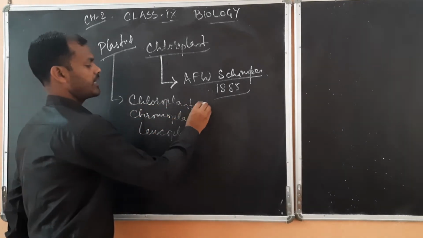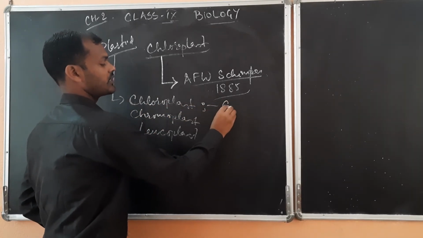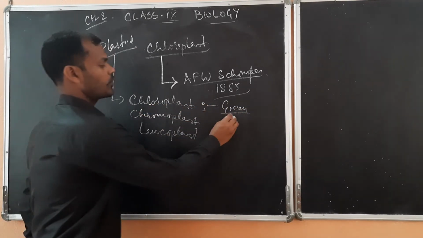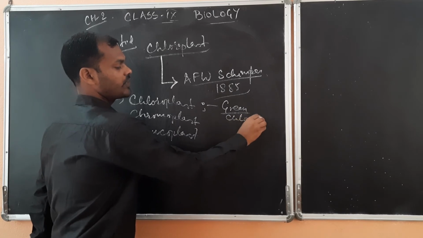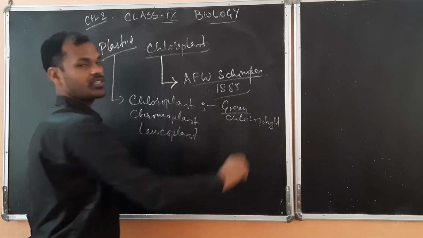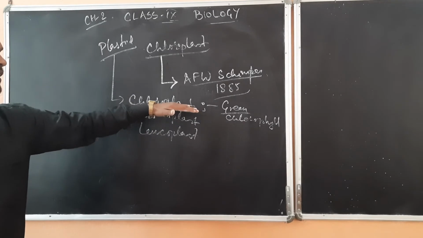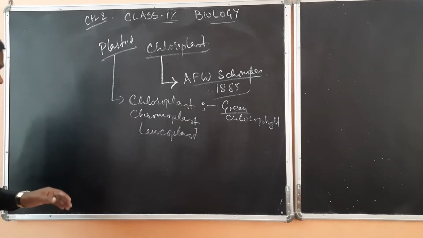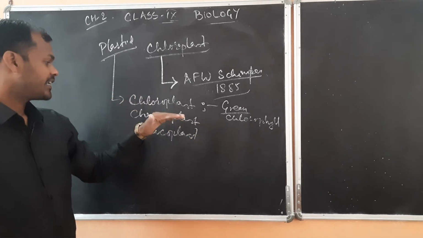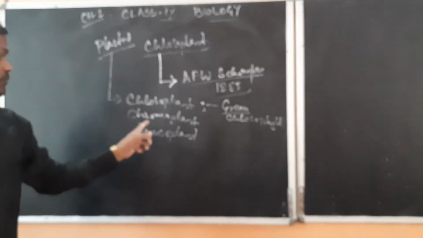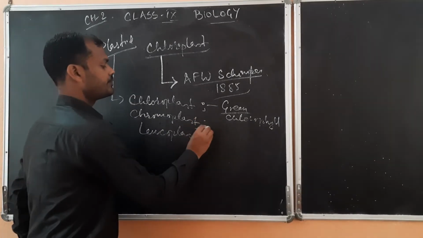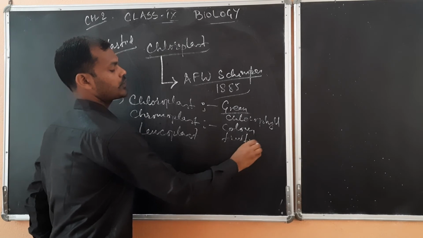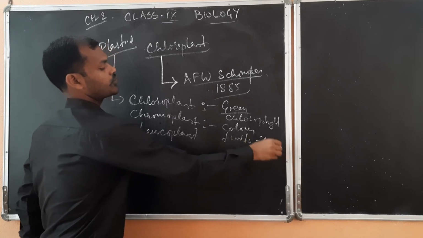Chloroplast, as the name suggests, chloros means green. It has chlorophyll in it, so it is responsible for photosynthesis, imparting green color to the leaf. Now next is chromoplast. Chromos means color. So except the green color, any other color it will contain. It is responsible for coloring the fruits and vegetables, and at the same time flowers also it can color.